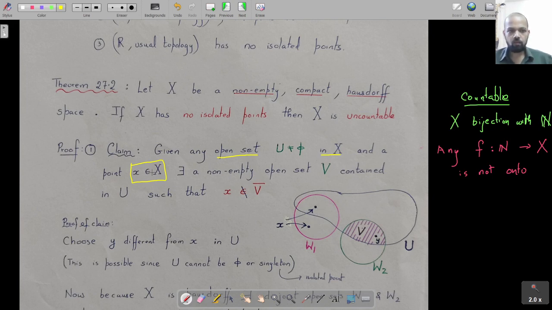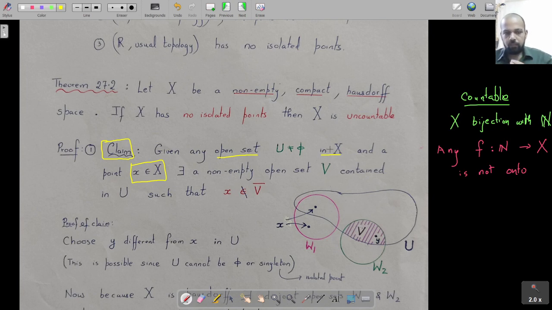This claim will still hold. So we are making a claim, and we are going to prove this claim. There exists a non-empty open set V contained in U such that x does not belong to V closure. So we are going to have this V.